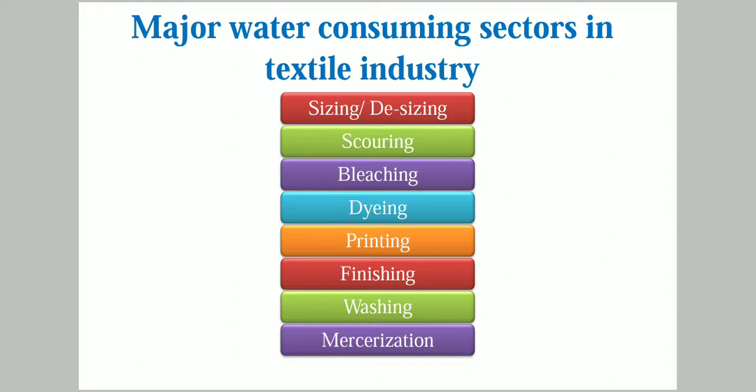Scouring is also washing in the presence of some alkalis. So it also requires an enormous quantity of water. Bleaching is where we bleach the original color of the fabric using bleaching liquid, which in turn requires water as the main solvent. And dyeing, naturally it requires water, since it's a water based process. Printing also requires water. Washing, mercerization, all these steps involve water for processing, and hence it consumes a larger quantity.